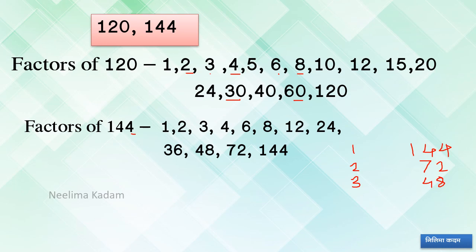Next 4, yes, it is divisible by 4, therefore 4 3s 12, 4 6s 24, 36 and 4. Next, 4 4 8 plus 1 9, yes, it is divisible by 9 because it is divisible by both 2 and 3. Now 6 2s 12, 6 4s 24.